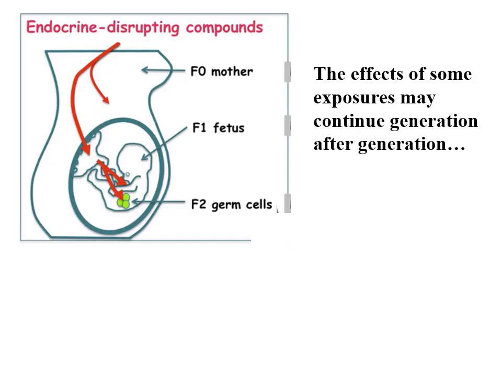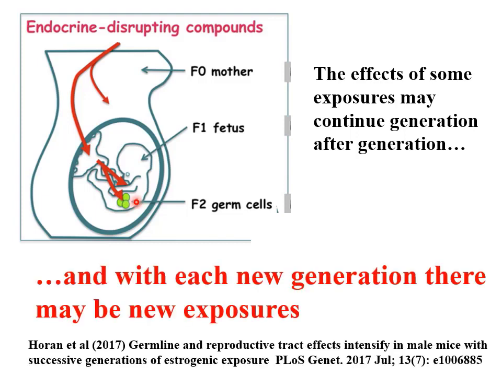So the take-home message of this section is that endocrine disrupting compounds may not just affect the adult body, but they may be passed down from generation to generation through epigenetic mechanisms. And with each generation, they can be subject to new exposures as well, which may be having other effects.